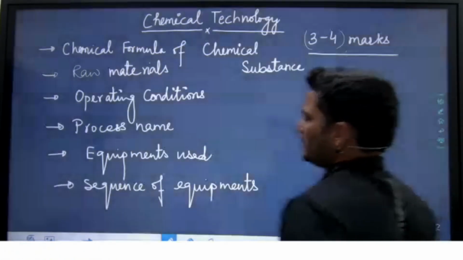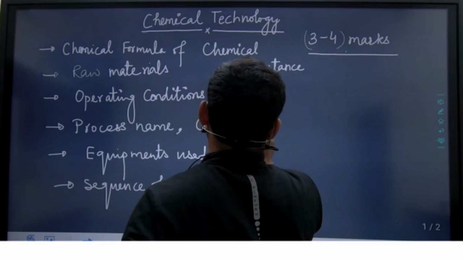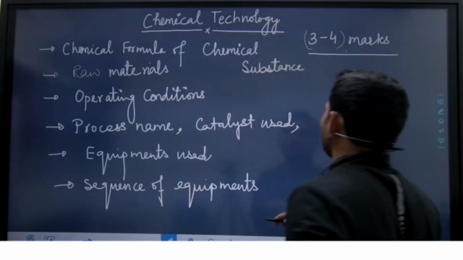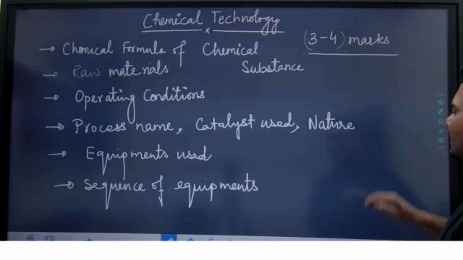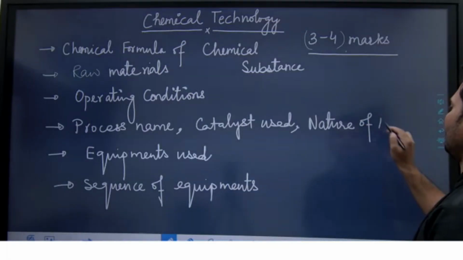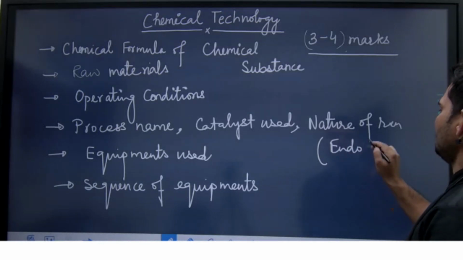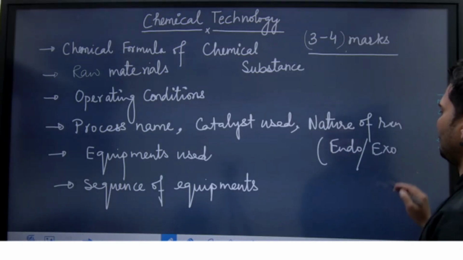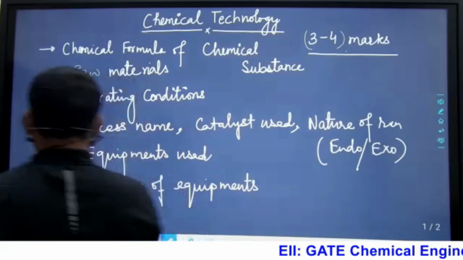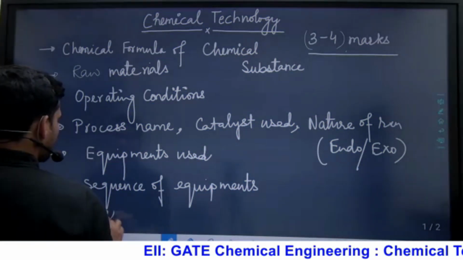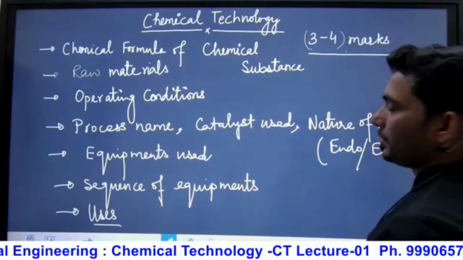Okay, sequence of equipment. With process name you can write the catalyst name also. Catalyst used. And you can say it as the nature of the reaction, the reaction involved to produce that particular chemical. Is this reaction endothermic or exothermic? And after that, last, what are the uses of that particular chemical. So these are the important parameters, important points.